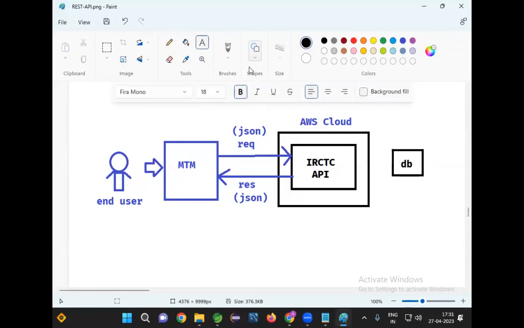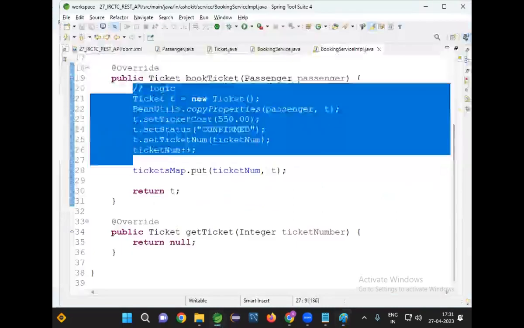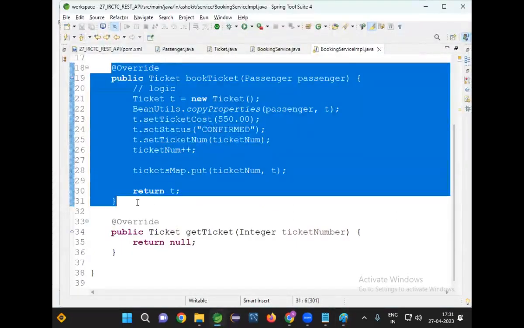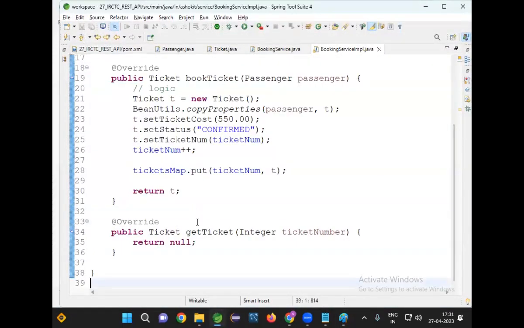So for that, we need to store that ticket data. In real time, it will be stored in the database. But where am I storing it now? I'm storing it in the map. Now consider the map is our database. The map is our database now. I'm storing the ticket in the map. Perfect.